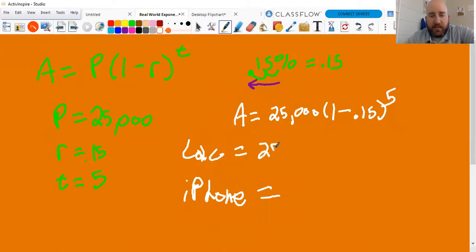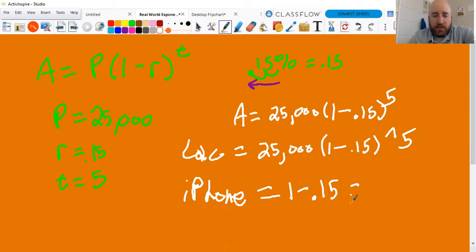Again, your iPhone calculator, pretty straightforward. 1 minus 0.15, caret 5. On the iPhone, 1 minus 0.15 equals 0.85.